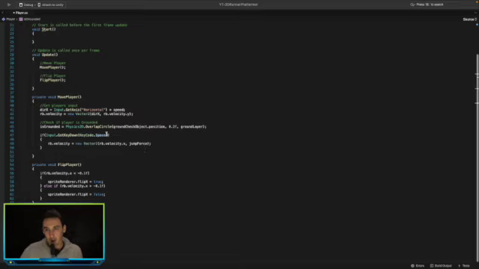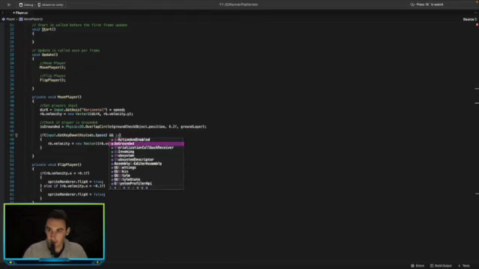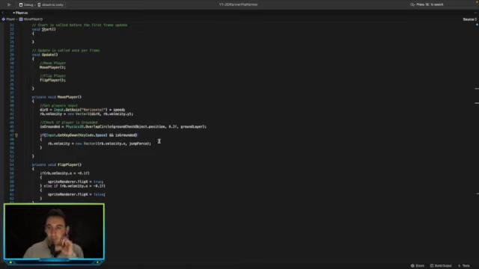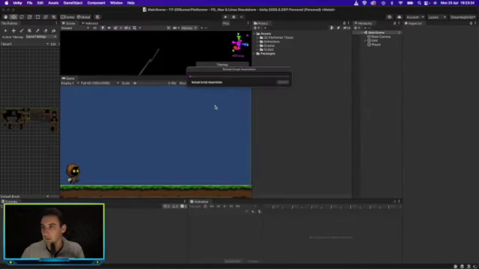So let's go ahead and say if input.getKeyDown keycode.space and is grounded, then we will allow the player to jump as many times as they want. So that should work. So now we need to go ahead and drag in some objects.